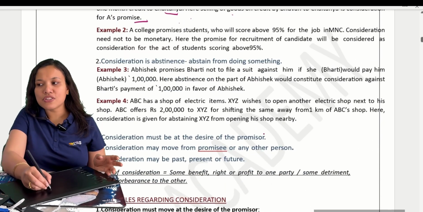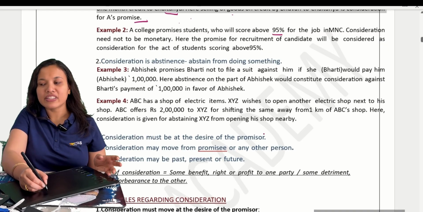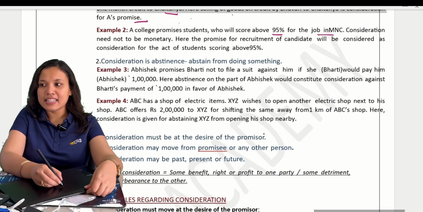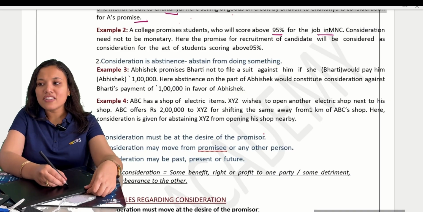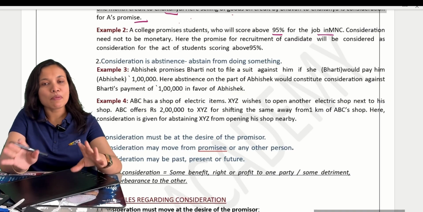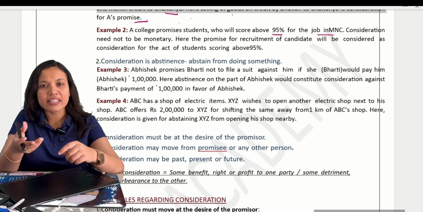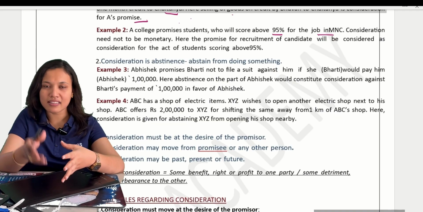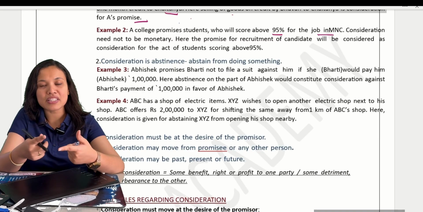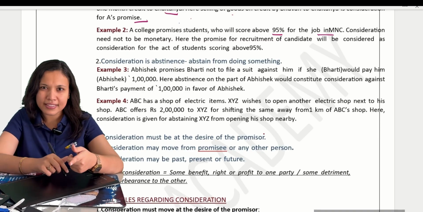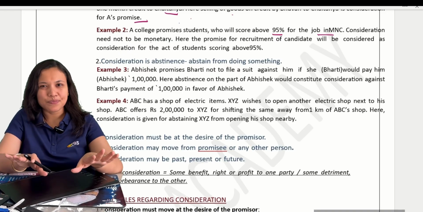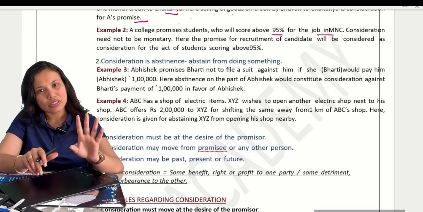See, a college promises students that whoever scores above 90% will get a job in an MNC. Consideration always need not be monetary. It can be like you will get a job in MNC if you score above 95%. There is something in return. If you score 95%, you are getting a job in return. Correct? That is also a consideration. Consideration always need not be in money. That's the one point. Clear?